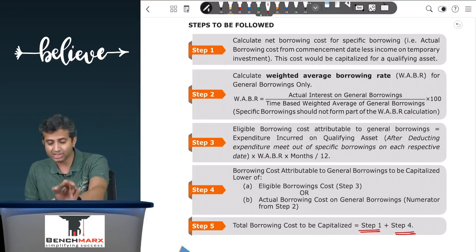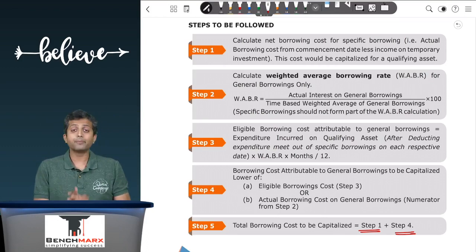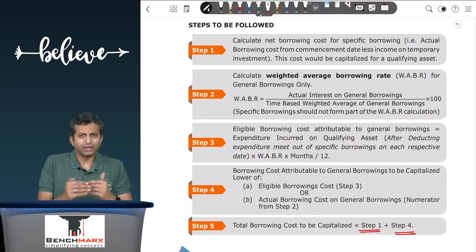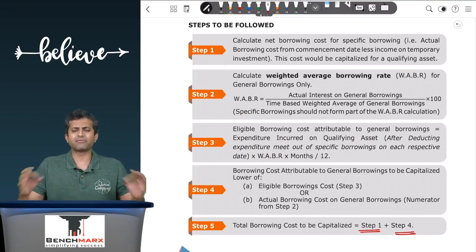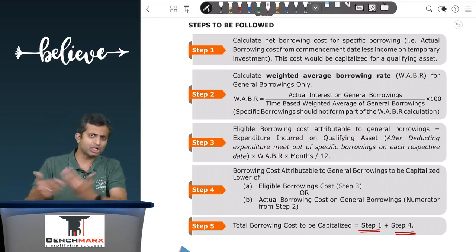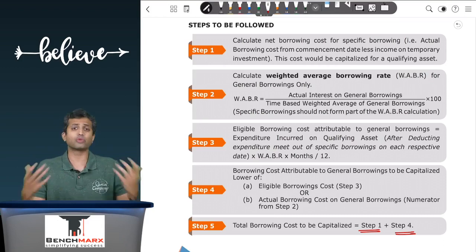You multiply this rate to the expenditures incurred out of the general borrowing. We have taken this method. Alternatively, at some places people also take the weighted average annual expense and then do the working. Your answers will remain the same. You can follow either of the methods.